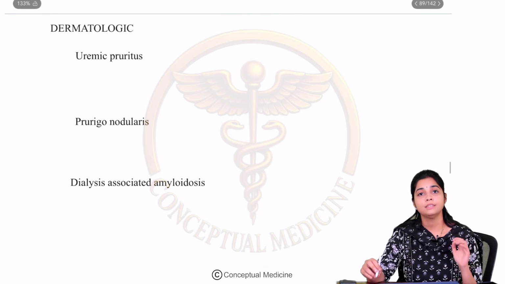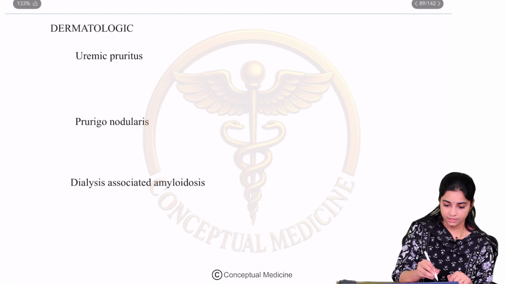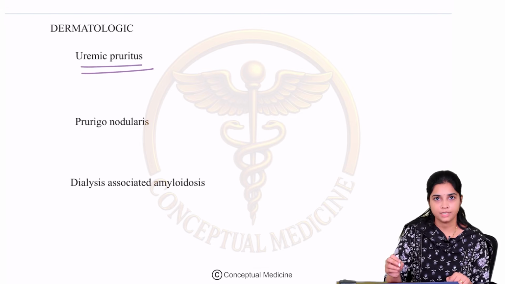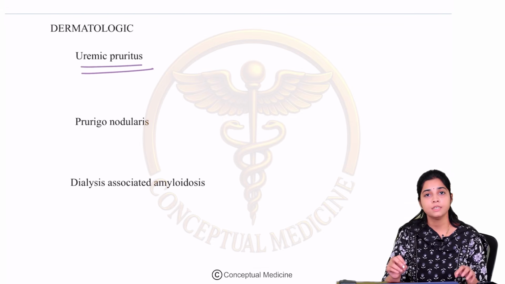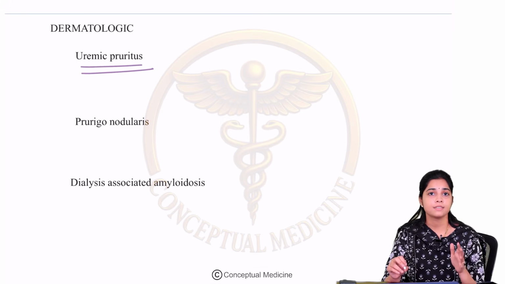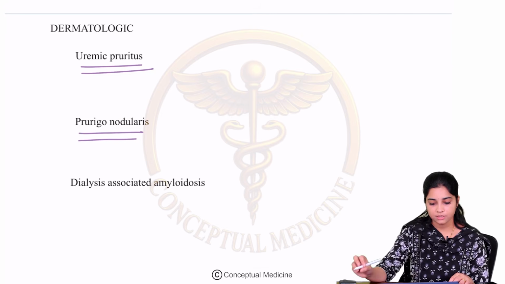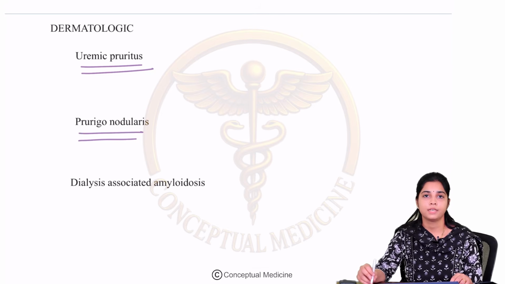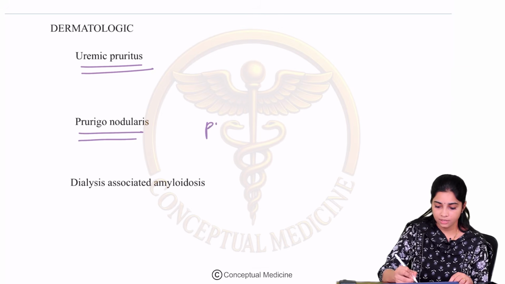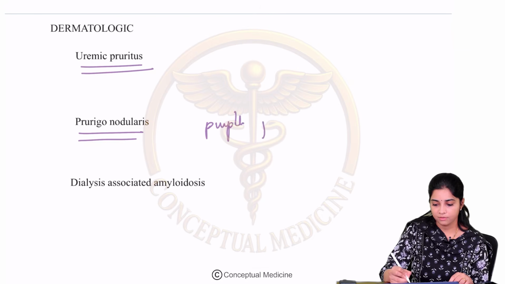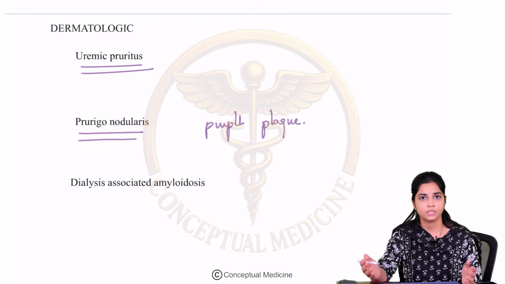Let us understand the dermatologic manifestations of CKD. This includes uremic pruritus, right? Refractory pruritus is actually an indication for dialysis. It is an indication for parathyroidectomy also. So you can have uremic pruritus. Then you can have skin lesions such as prurigo nodularis, which are purple plaques most commonly seen on the shins, which occur due to chronic uremia.